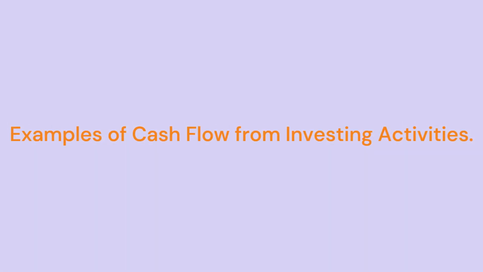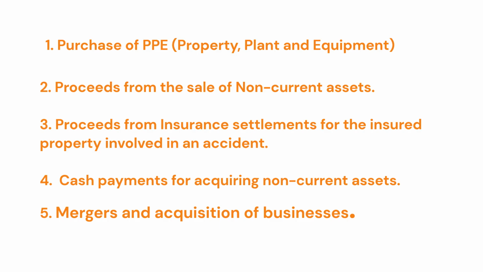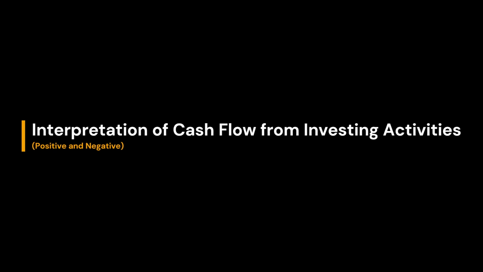Examples of cash flow from investing activities. 1. Purchase of PPE, property, plant and equipment. 2. Proceeds from the sale of non-current assets. 3. Proceeds from insurance settlements for the insured property involved in an accident. 4. Cash payments for acquiring non-current assets. 5. Acquisition of businesses.